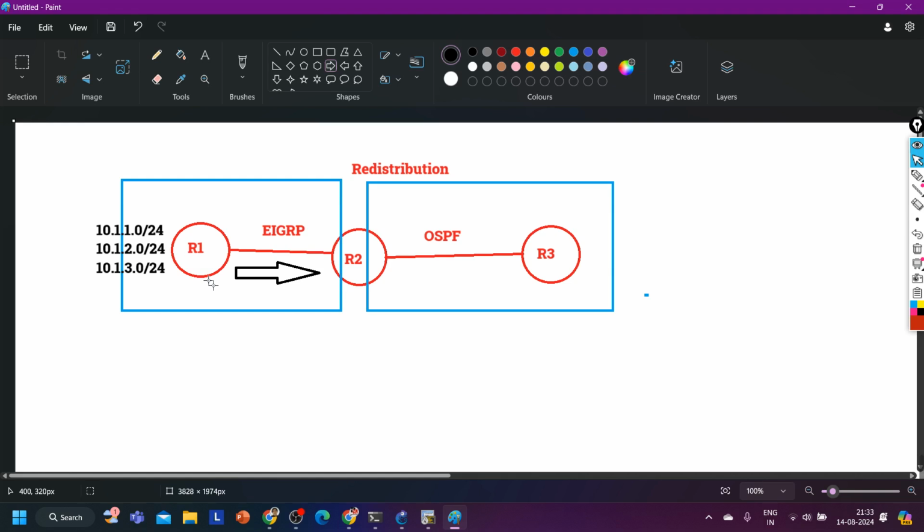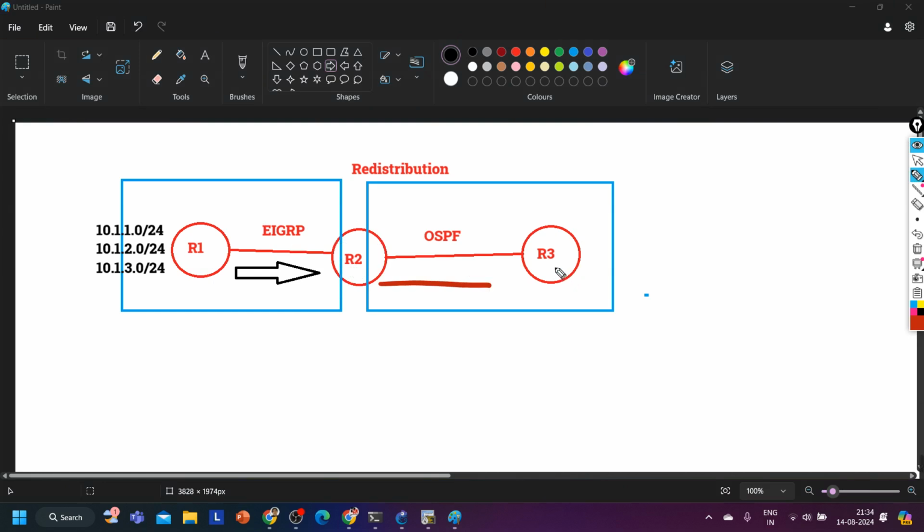By using a distribute list, we are not filtering LSAs, we are filtering the prefixes, routes, subnets. So only on an ESBR router can we apply filtering in the out direction, because see in this scenario what will happen when router 2 will advertise prefixes to router number 3.